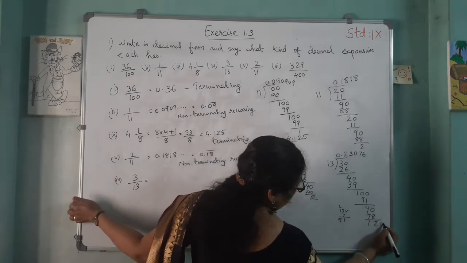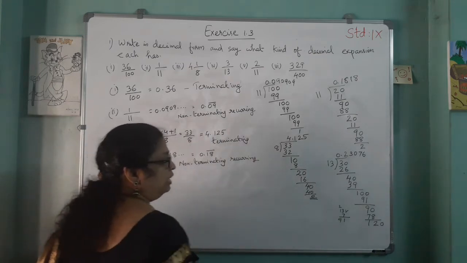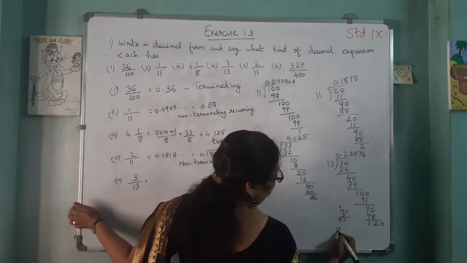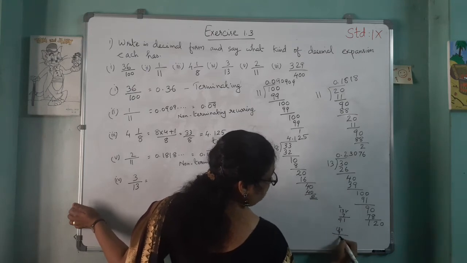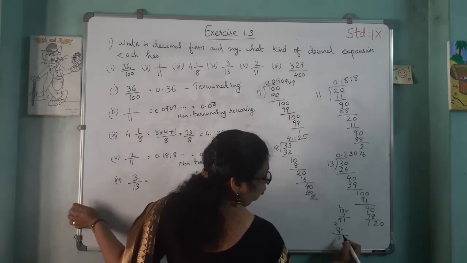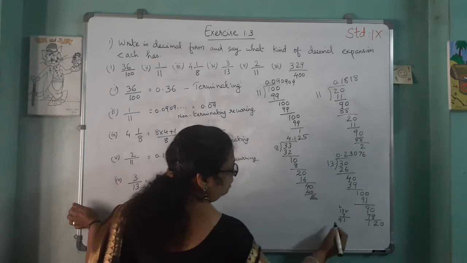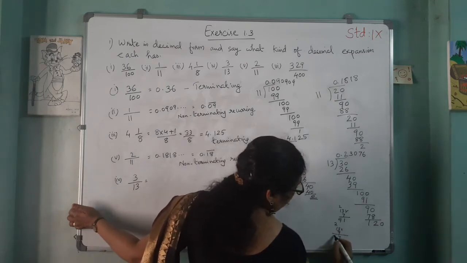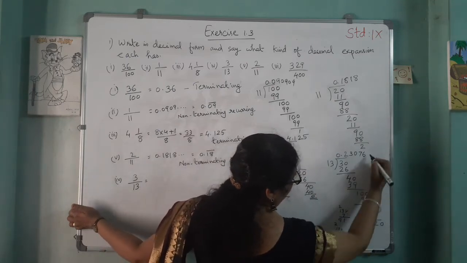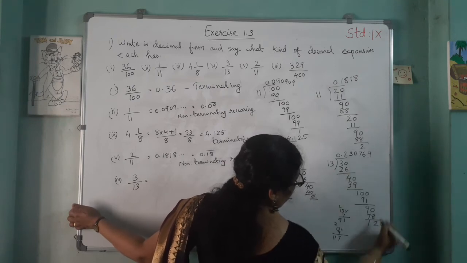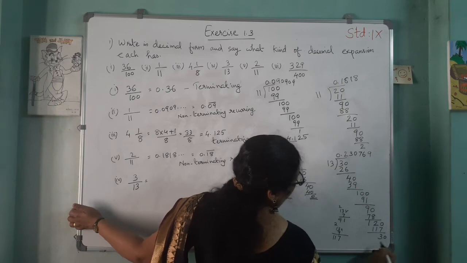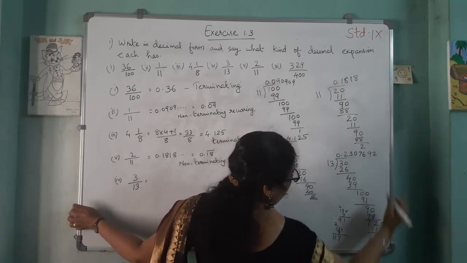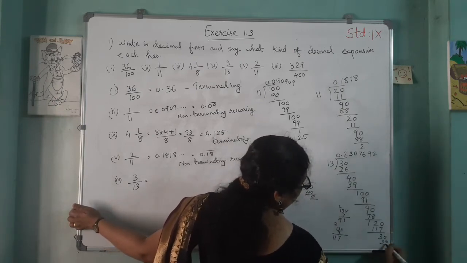Then again we put 0, 120. Then how many times? 13 into 10, 130. So 13 into 9. 9 threes are 27. Here 2 carrying. 9 into 1, 9 plus 2, 11. So here 9 times is 117, then 3, then 0, then how many times? 2 times 26, then 4.